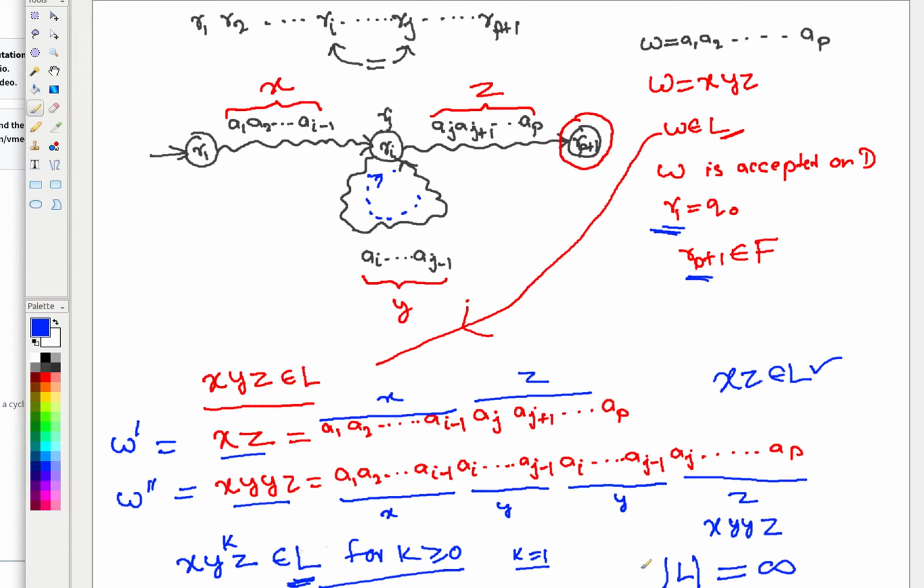Okay, there is one small part left, which is to say that the cardinality of y is not 0. I am not saying that y is epsilon. Why is it so? Can anyone explain why this substring y cannot be epsilon?